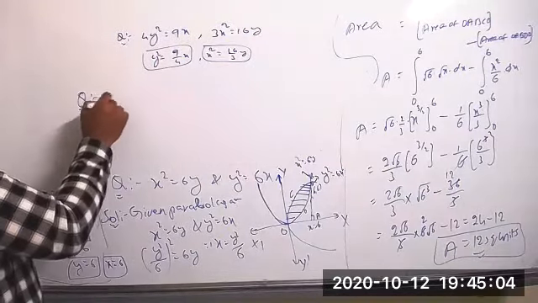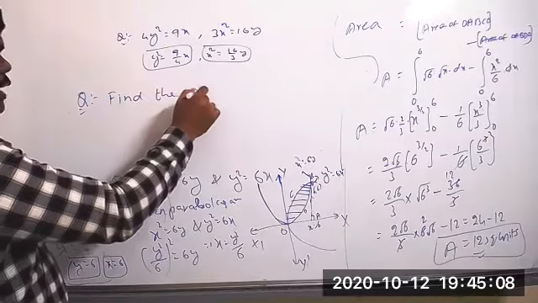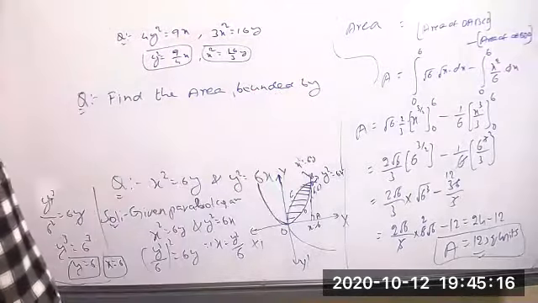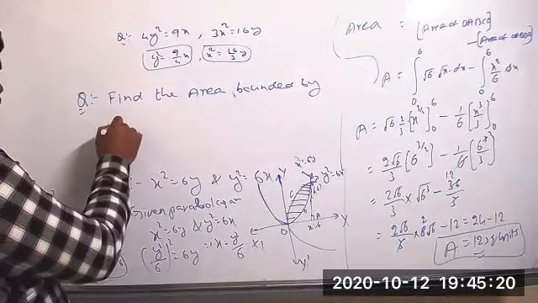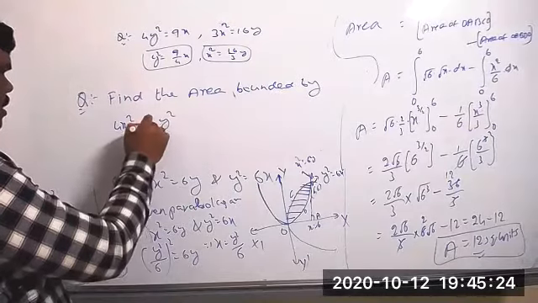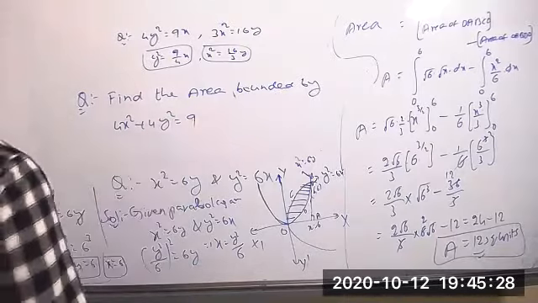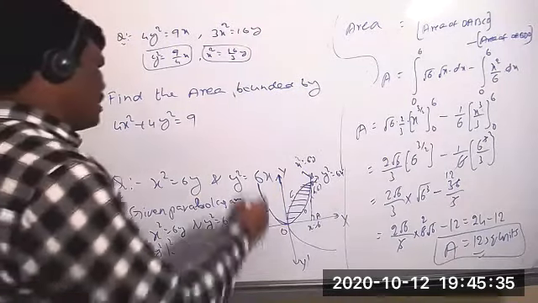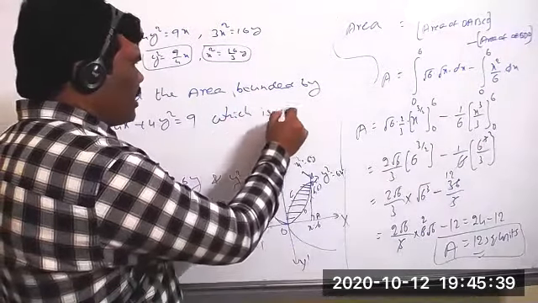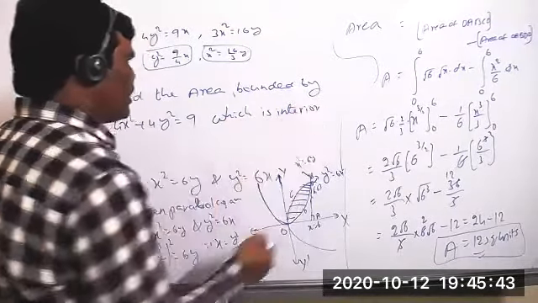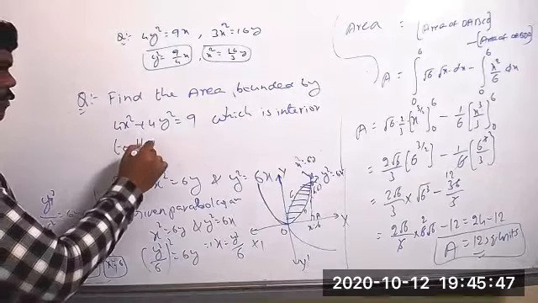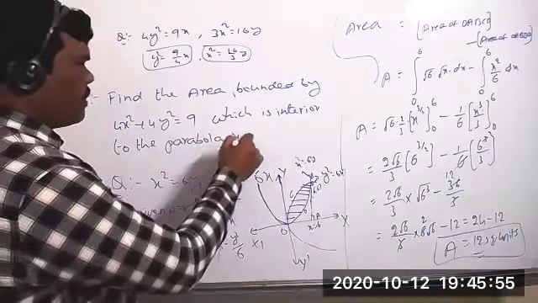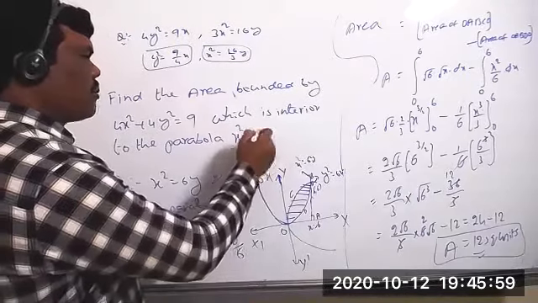Now this question you can write, all of you. Find the area bounded by a circle with equation 4x square plus 4y square equal to 9, which is interior to the parabola x square equal to 4y. This is the question now. x square equal to 4y.